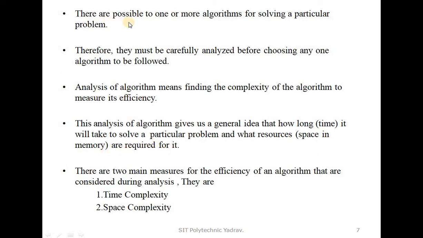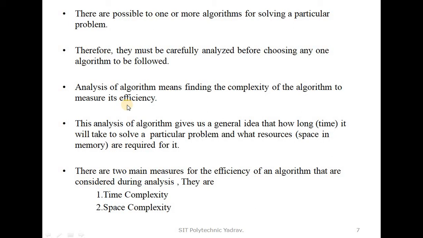We already know what is meant by an algorithm, but it is possible that one or more algorithms solve a particular problem. Even a simple problem like addition of two numbers can be solved by many algorithms. Therefore, we carefully analyze which algorithm to choose. That is the analysis of algorithms, finding the complexity of the algorithm to measure its efficiency.